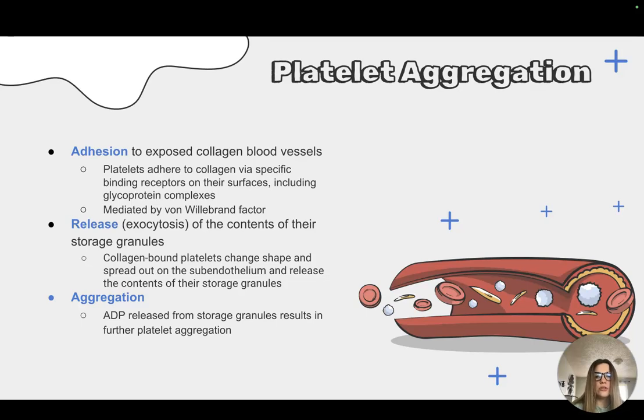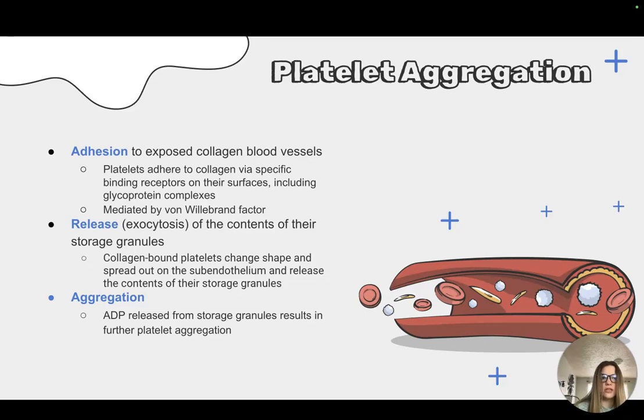Now we are going to move on to platelet aggregation. There are three steps to platelet aggregation, which include adhesion, where platelets are exposed to collagen in blood vessels, exocytosis of storage granules, and aggregation. First, platelets adhere to collagen via specific receptors called glycoprotein complexes on their surfaces. The binding of those complexes to collagen is mediated by something called the von Willebrand factor, which is a large multimeric protein that plays a role in blood clotting. Collagen-bound platelets change their form and spread out on the subendothelium.